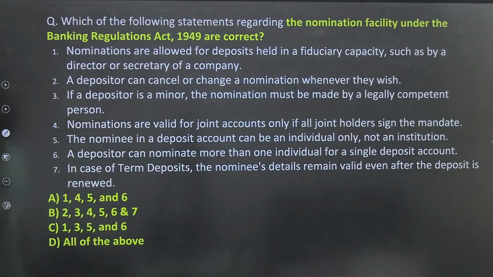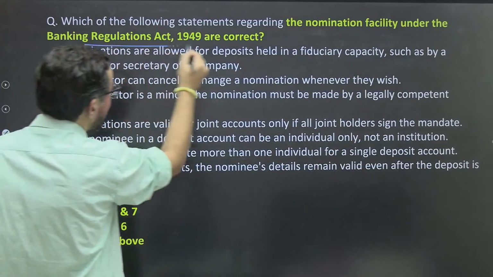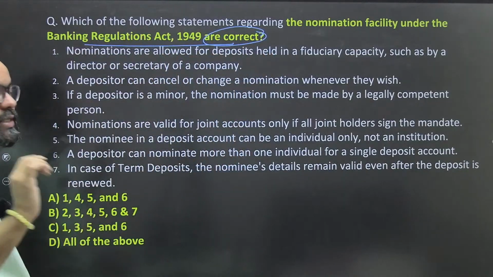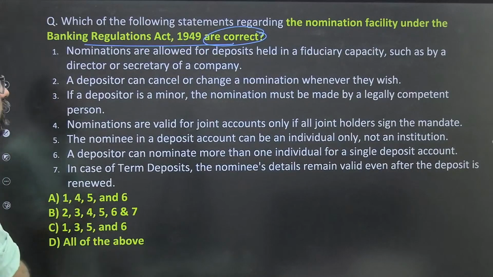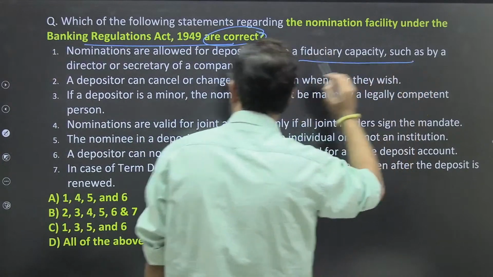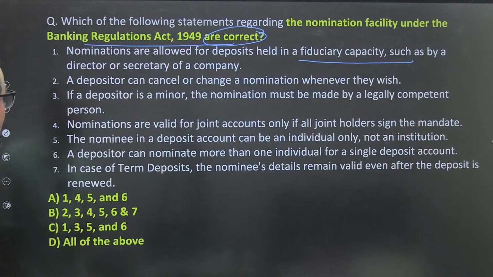Let's do one more question on this. Which of the following statements regarding the nomination facility under the Banking Regulation Act 1949 are correct? So now we have 7 statements, and we go through them one by one. Nominations are allowed for deposits held in fiduciary capacity, such as directors or a secretary of a company.